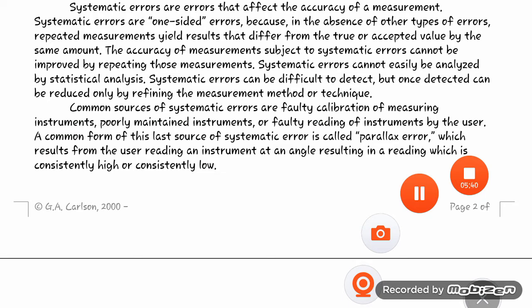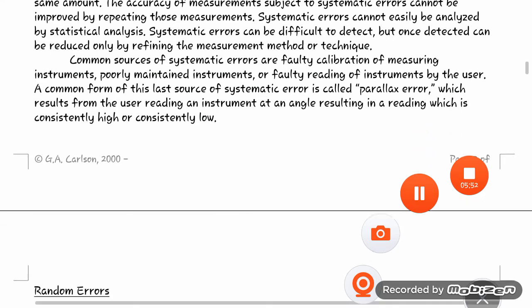A common form of this last source of systematic error is called parallax error, which results from the user reading an instrument at an angle, resulting in a reading which is constantly high or constantly low.